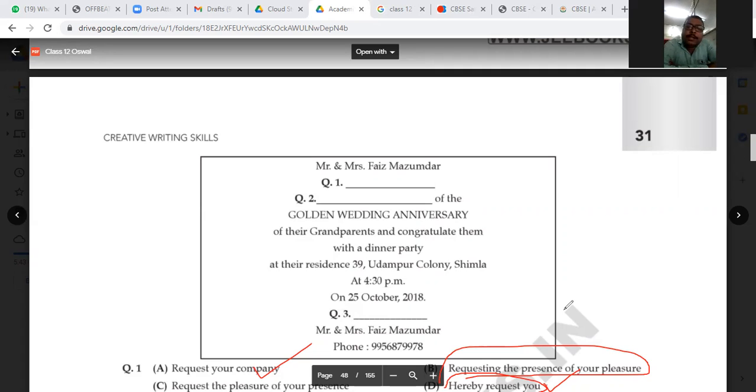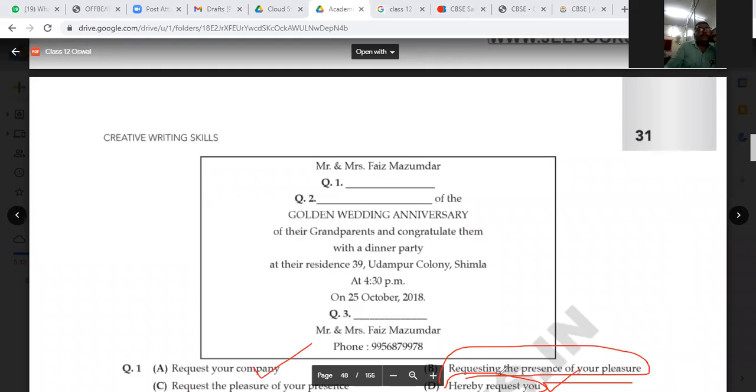It should be humble and it should be with pleasure. Two important words you should mention while writing or talking with each other: humble, request, pleasure. So here "I hereby request you" is not with the pleasure. If these 2 options had not been given, then "hereby request you" can be the answer.